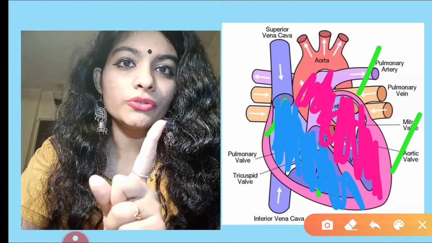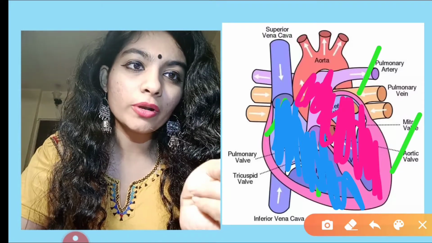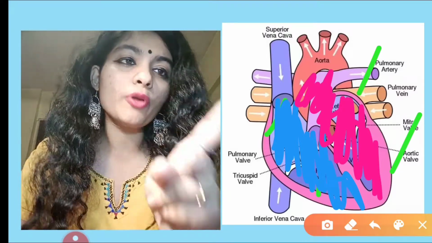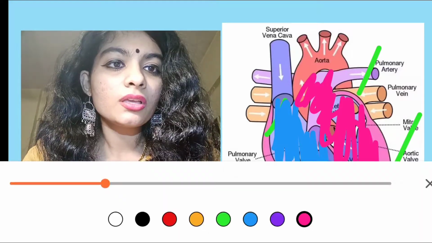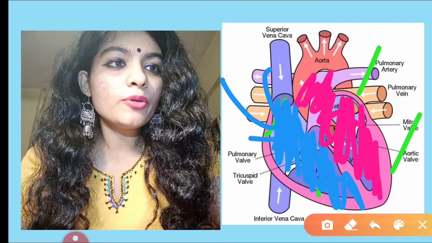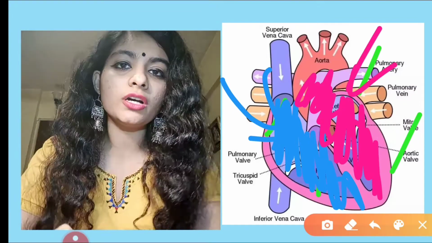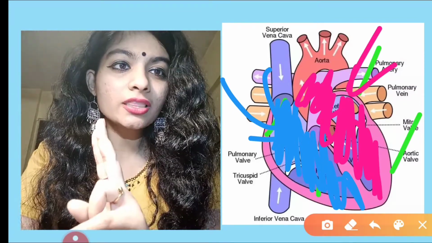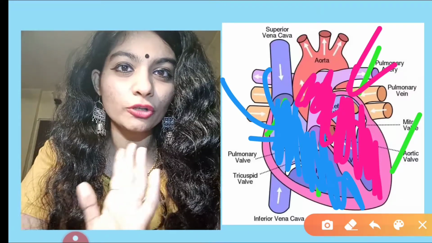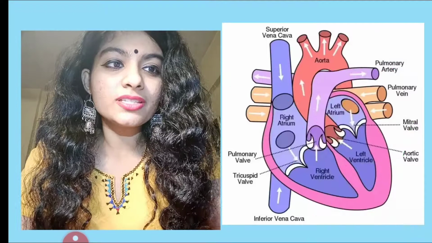Am I clear with this? Impure blood is entering the right side of the heart, and pure blood is entering the left side of the heart. So twice the blood is crossing the heart. So that is double circulation. I hope this concept is clear.